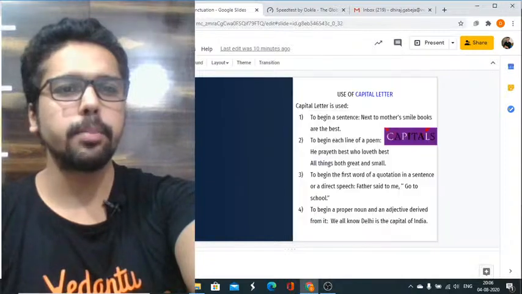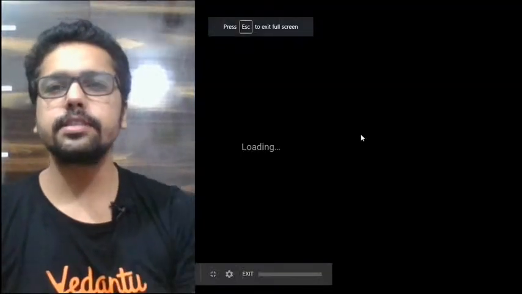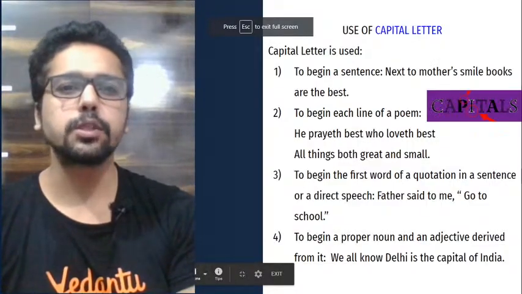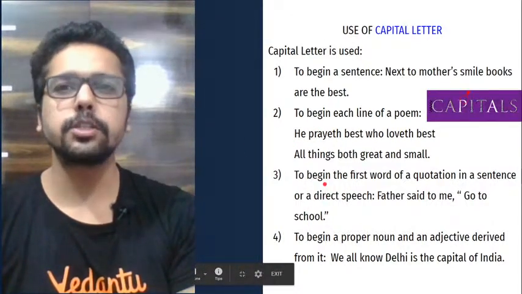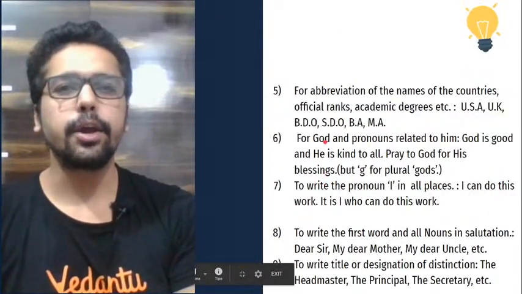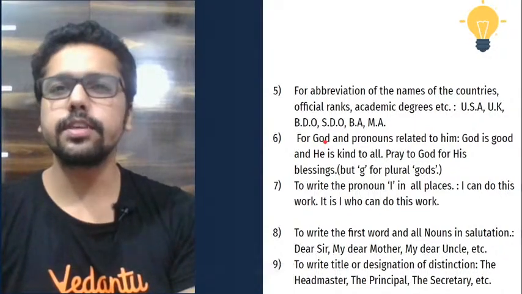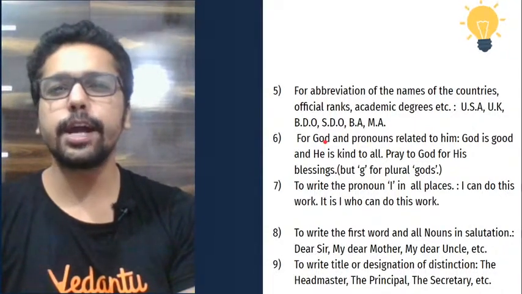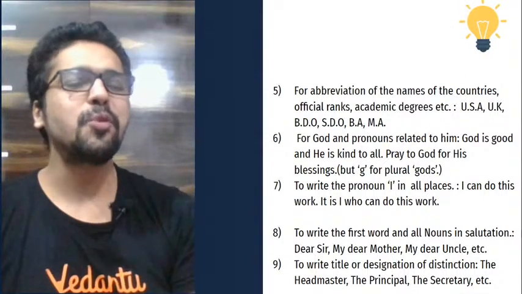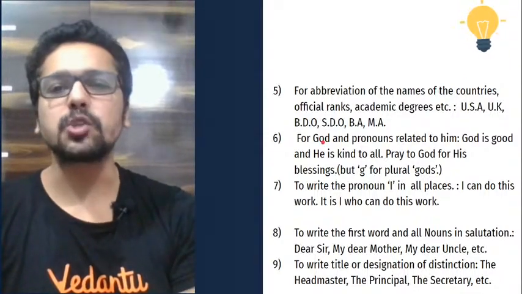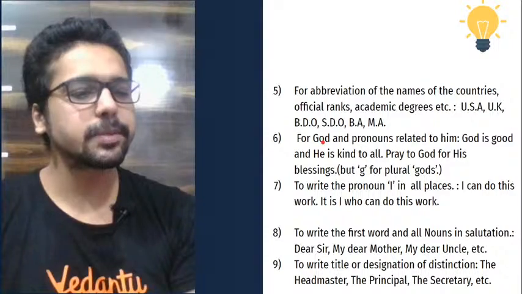So this is what we stopped at. This is what the first session ended on, use of capital letter. So we saw all these rules here. Where is that we must use a capital letter? Okay, all these 9 rules that we discussed in the first session. To learn these rules in detail, make sure you watch the replay of the first session wherever possible for you guys.